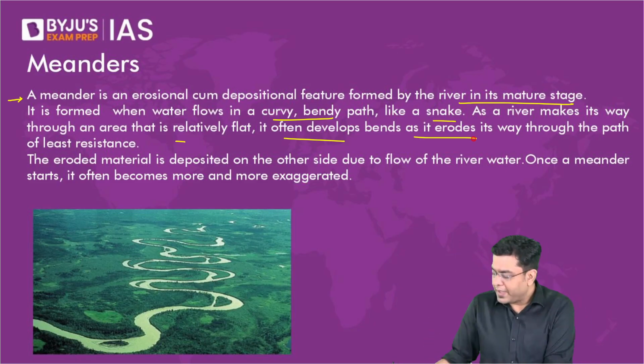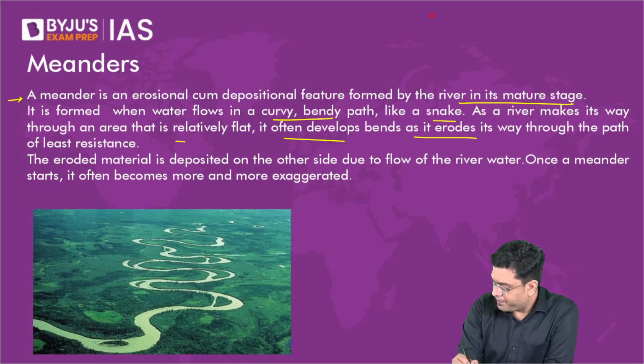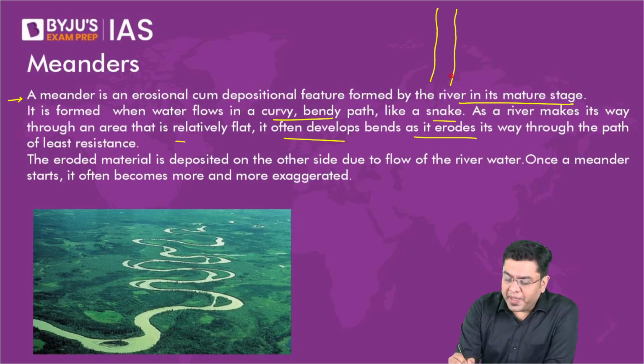So here, when we talk about it, basically understand this. Let's suppose the river is flowing like this. Now, overall, you will observe that the river is trying to find a slope.